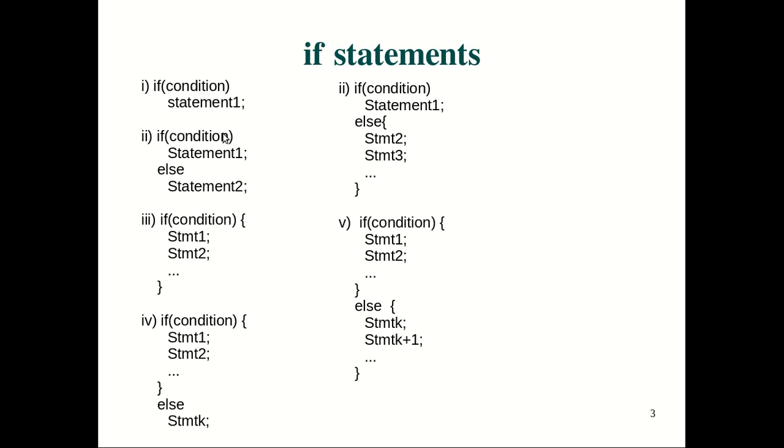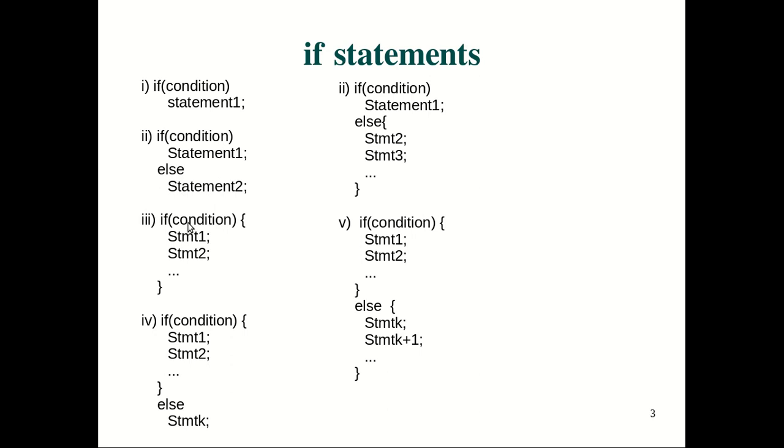When you have some statement to be executed for the false part of this condition, when the condition is false, we have the else part. So we can write the if condition, then statement 1, else statement 2. If the condition is true, statement 1 is going to be executed. If the condition is false, then statement 2 is going to be executed, and after that the control will go to the next statement following the if else block.